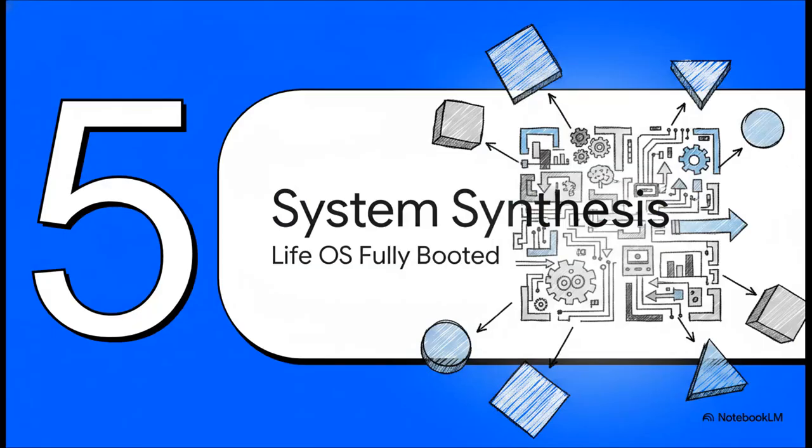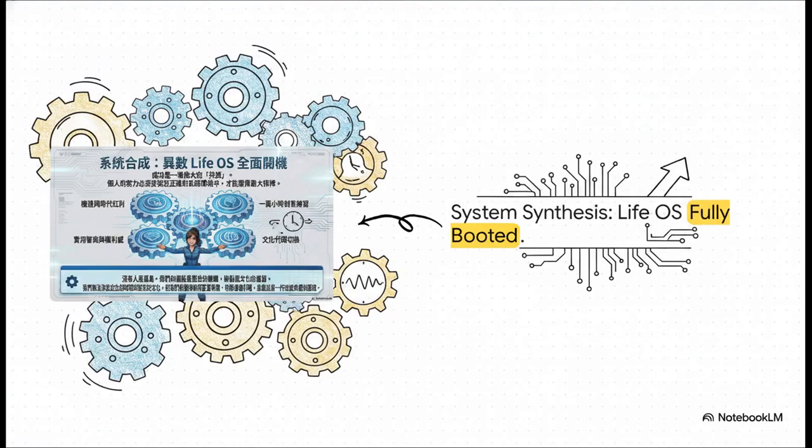Section 5. System synthesis. All right, let's put it all together. Success is never a solo endeavor. It's more like a grand conspiracy. It requires all these different gears turning together in the perfect environment. You need the 10,000 hours of deliberate practice. You need the practical IQ to negotiate. You need to be able to code switch your communication. And you absolutely must seize demographic dividends. When all of these elements finally align, boom, your Life OS is fully booted, completely optimized, and ready to scale.